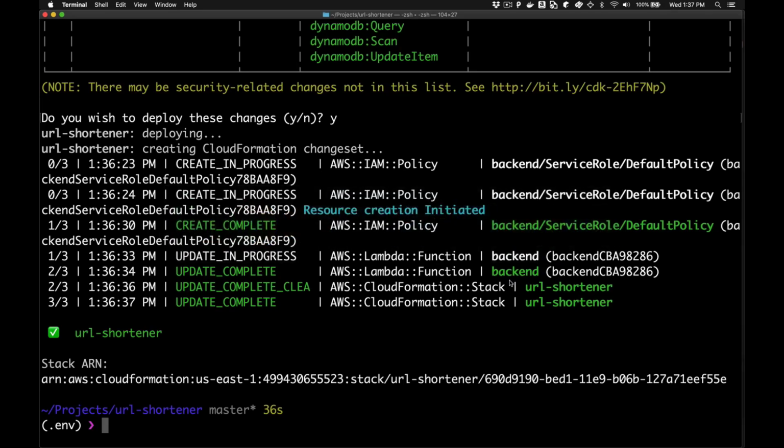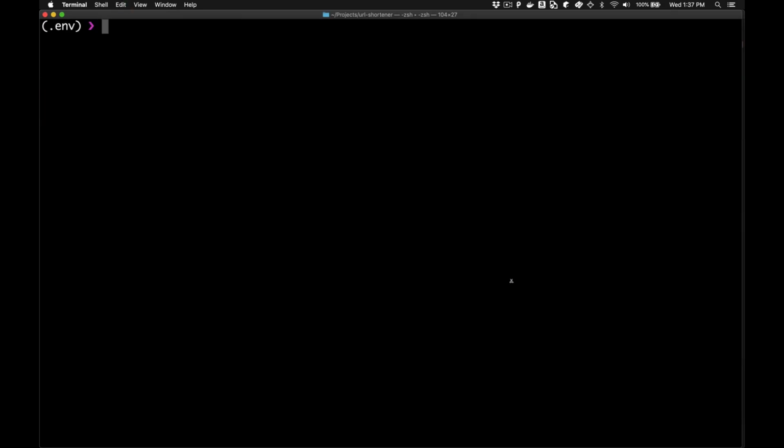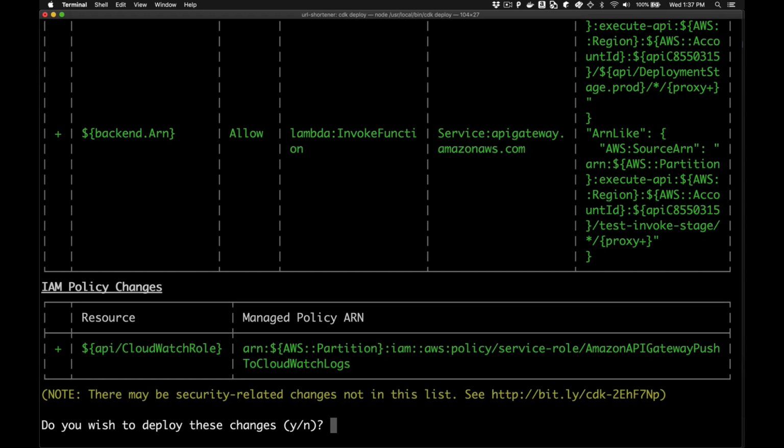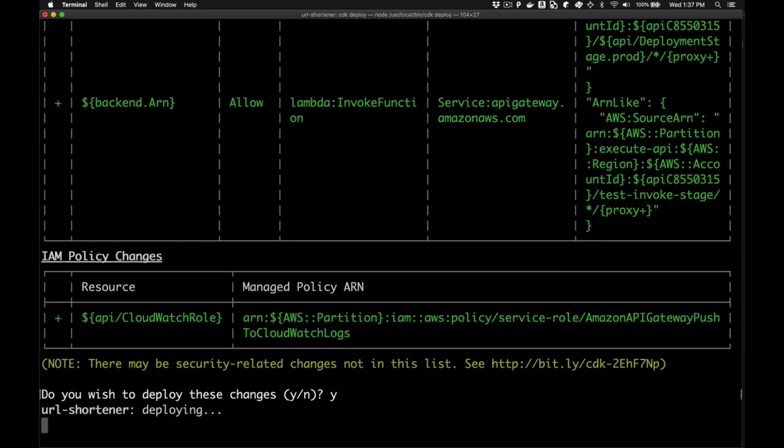Let's go back to terminal, and it looks like our last deployment has finished. So let's go ahead and deploy this API gateway endpoint, and then we will test it out. So again, we see that there are a lot of permission changes. We've already reviewed these. We know that we're adding Amazon API gateway around our Lambda function. So this all checks out. Let's let our deployment go.